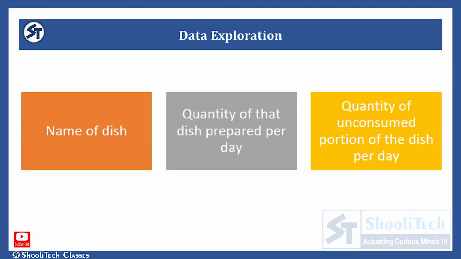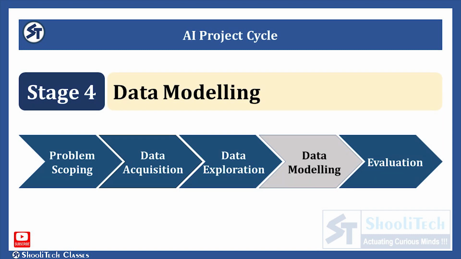In this case, since the goal of our project is to be able to predict the quantity of food to be prepared for the next day, we need to have the name of the dish, quantity of the dish prepared per day, and quantity of the unused portion of the dish per day. Thus, we extract the required information from the curated dataset and clean it up in such a way that there exist no errors or missing elements in it. Once the dataset is ready, we train the model on it. So now comes the data modeling stage of the AI project cycle.